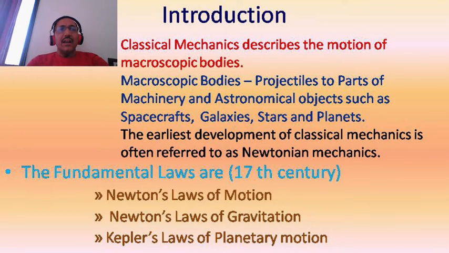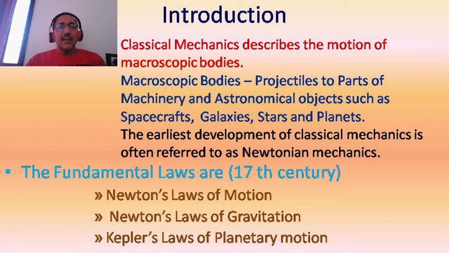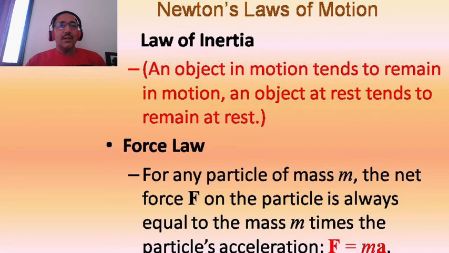So these three are the fundamental laws of classical or Newtonian mechanics. We will see the details of these laws.